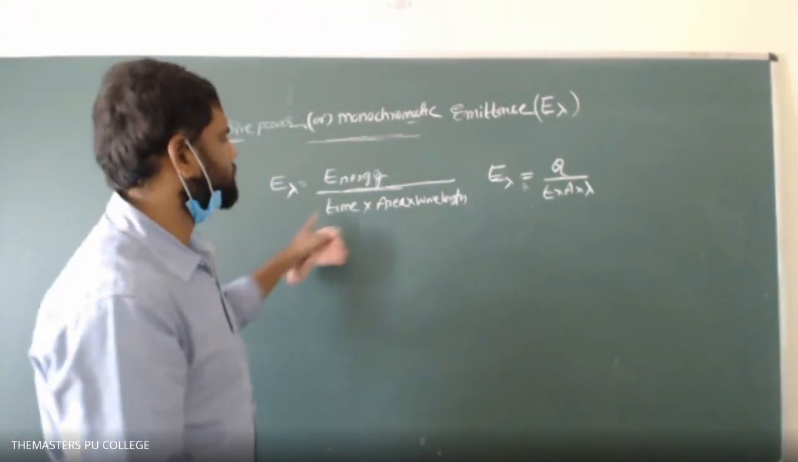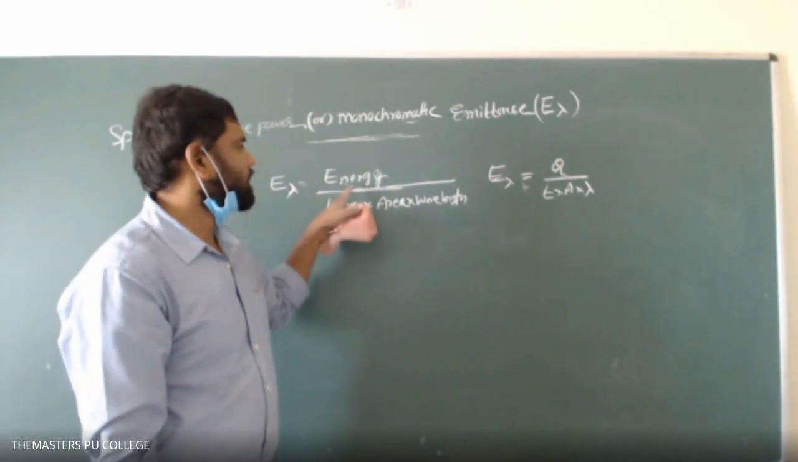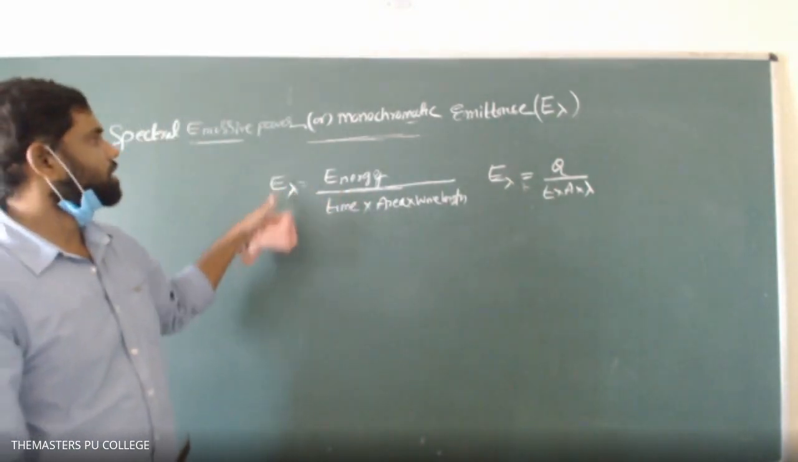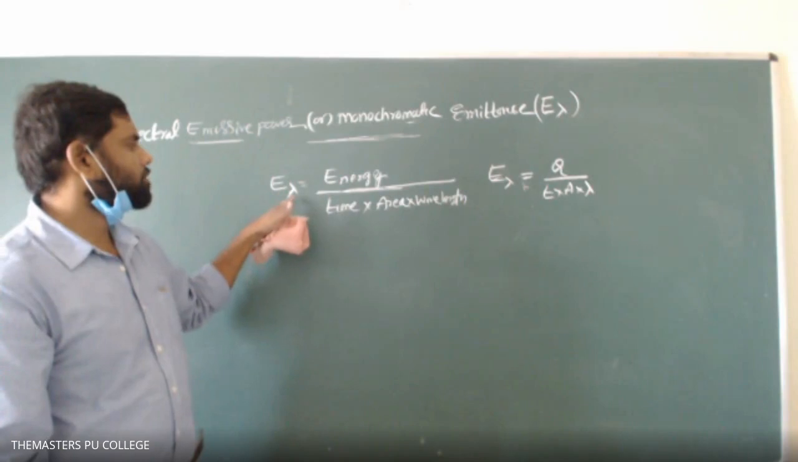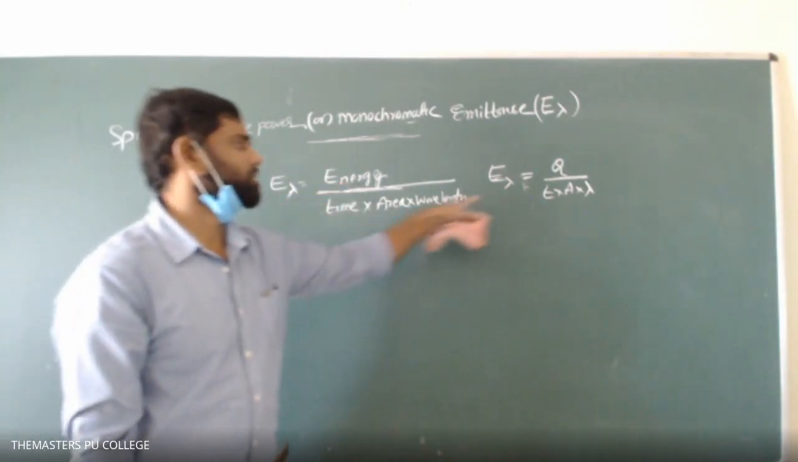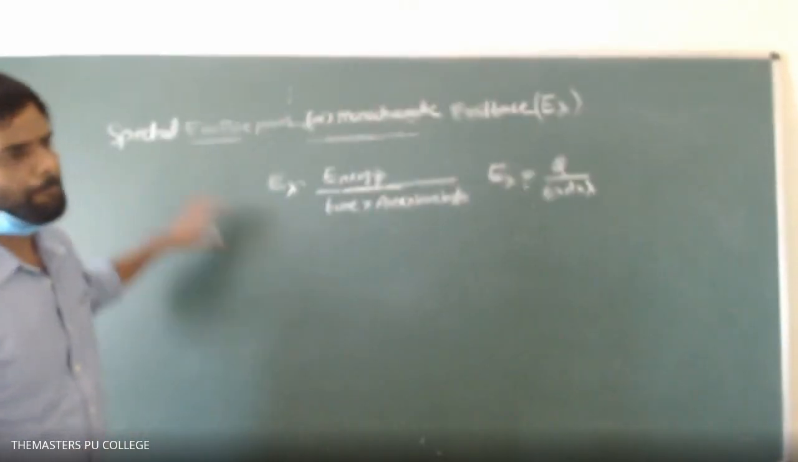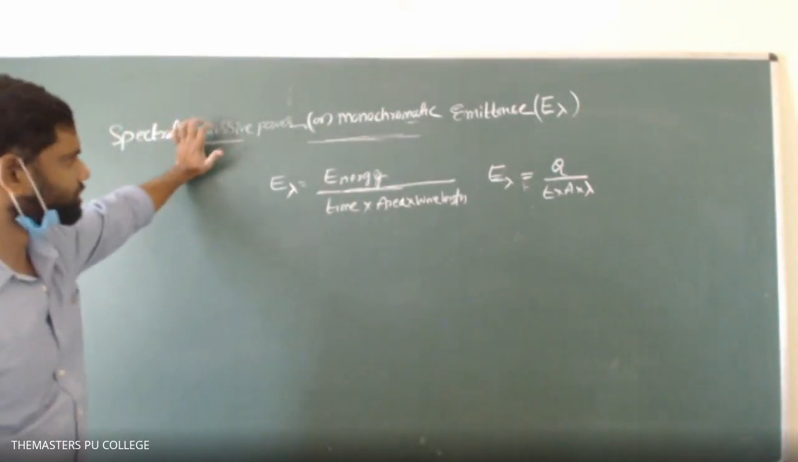So you can write this: E lambda. E lambda stands for the emissive power for a particular wavelength lambda. That's why we write E lambda. Okay, emissive power.